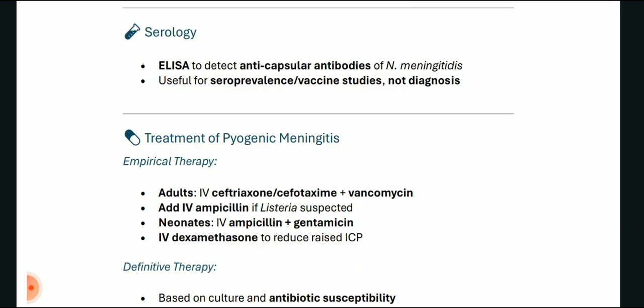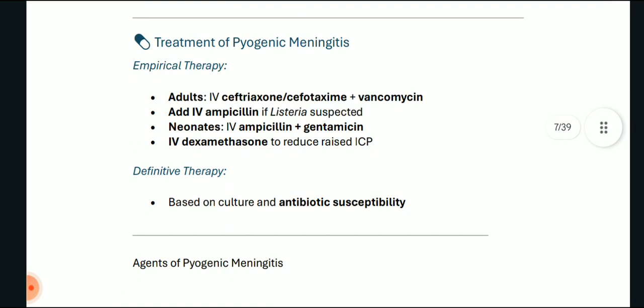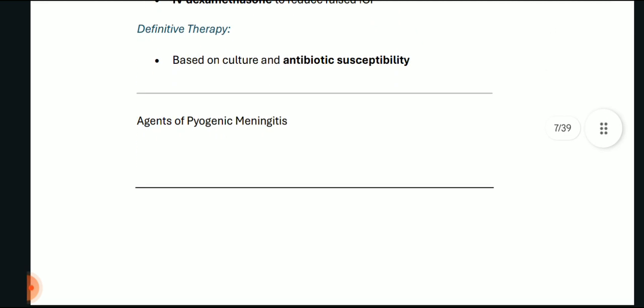It is useful for seroprevalence or vaccine studies but not for diagnosis. About the treatment, we give empirical and definitive therapy. Until the culture report or the antibiotic susceptibility report comes, we give IV ceftriaxone or cefotaxime plus vancomycin, and we add IV ampicillin if listeria is suspected. In neonates, we give IV ampicillin plus gentamicin, and IV dexamethasone is given to reduce increased intracranial pressure. Definitive therapy is of course based on the culture and antibiotic susceptibility.